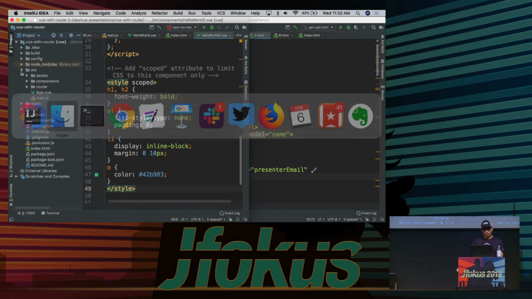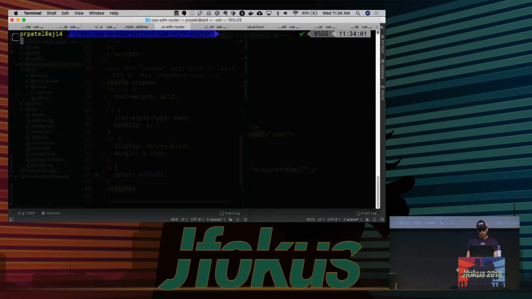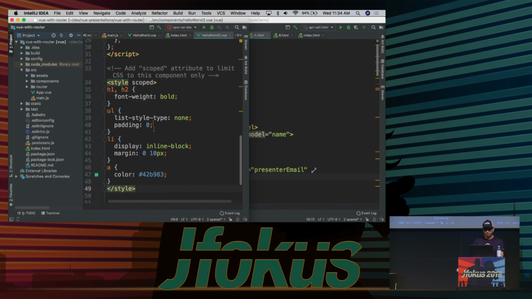Have you ever seen, let's just do this real quick. This is a really simple project. I'm just curious, let's see how big our Node modules project is. Oh, it's only 209 megabytes. So I have no idea what's in there. All right, so let's go look at this project quickly.